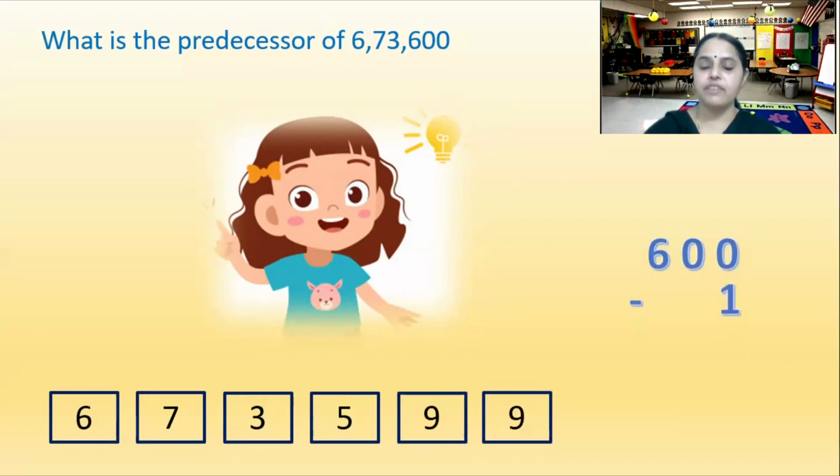So how did we get 599? We subtracted 1 from 600. I did not write the 6,73,000 because it remains the same, isn't it? So we get 599. So the predecessor of 6,73,600 is 6,73,599. Okay. Now let's see a few more examples.